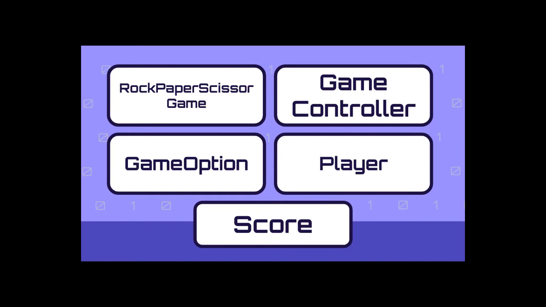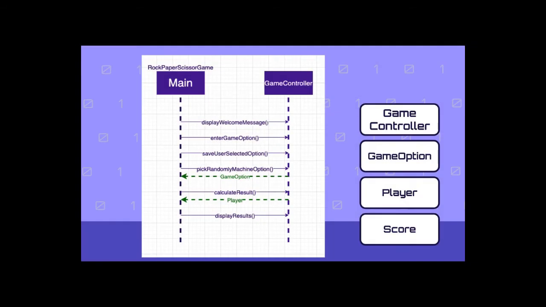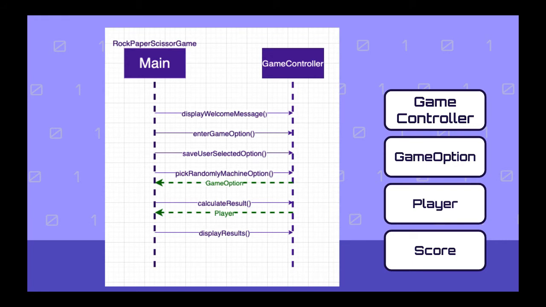So one is the number of rounds in total, and also how many times the user won. So we will call this class Score. Perfect, so now that we understand the classes that we are going to need to implement our game, let's see how these classes will interact.